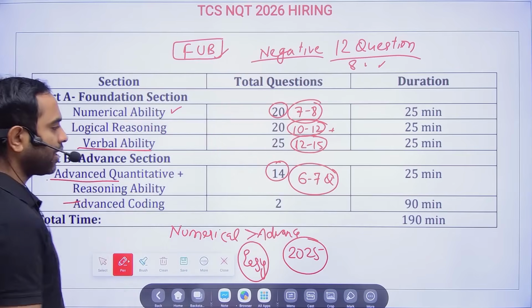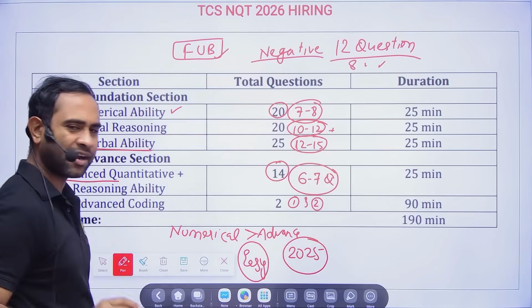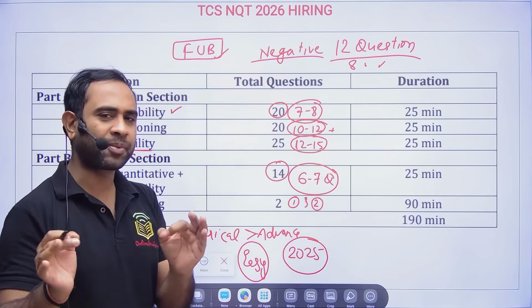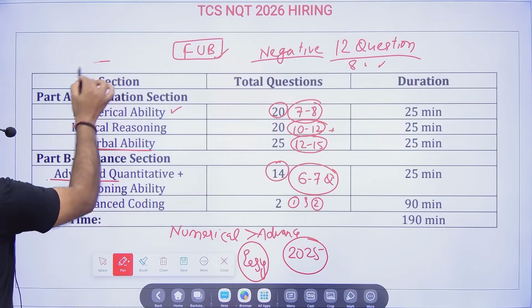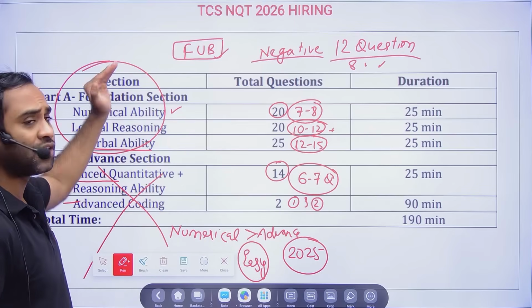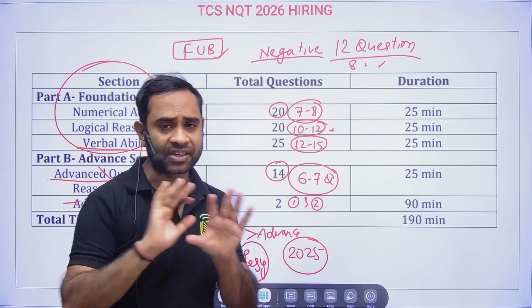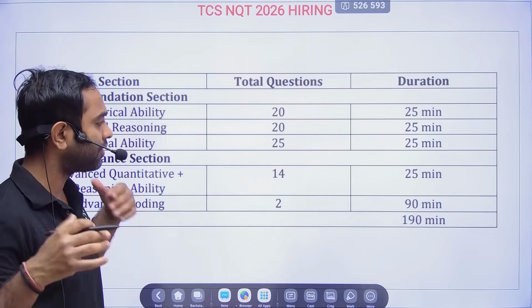And advanced coding, I told you 1 and 2. Friends, this year they have clearly said that they are going to target Digital and Prime, and if you don't perform well, they will give you Ninja. But it is not very sure that if you don't do this section, then you will get called for Ninja. They have not mentioned it anywhere, and this is still a kind of secret, and that is what even I feel.